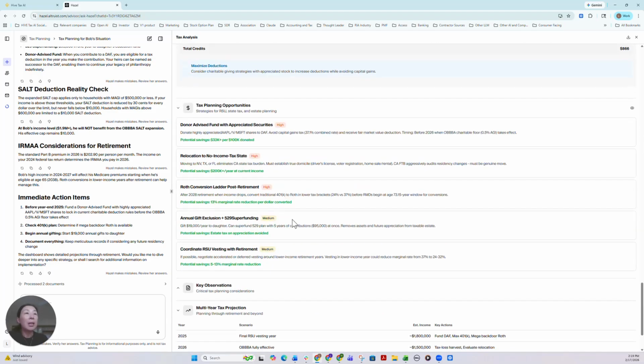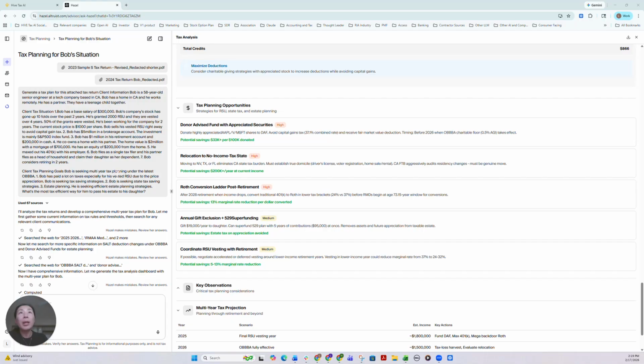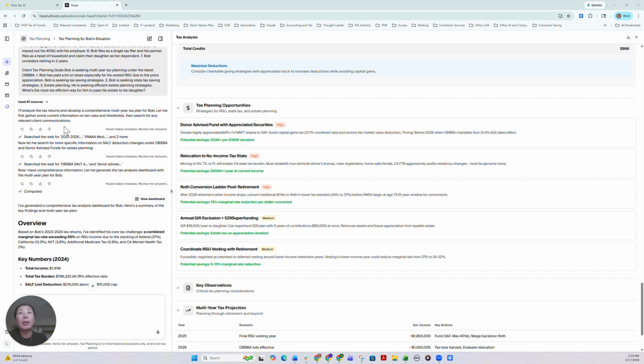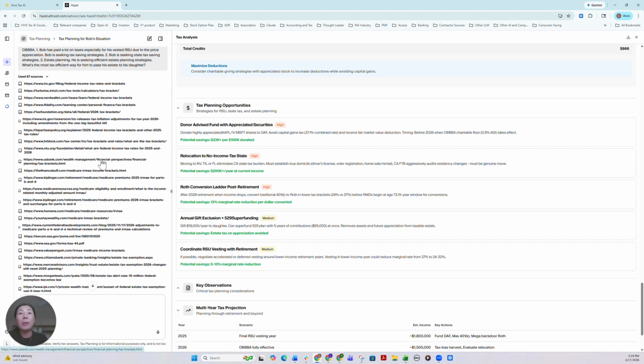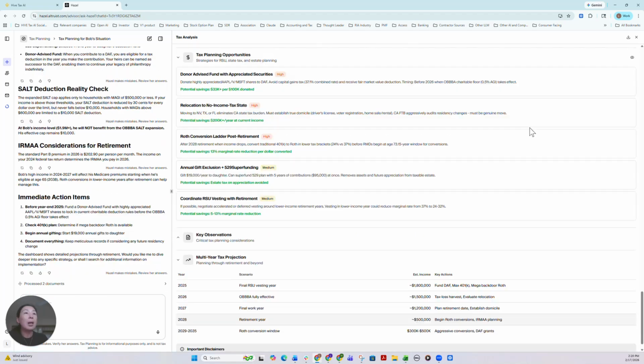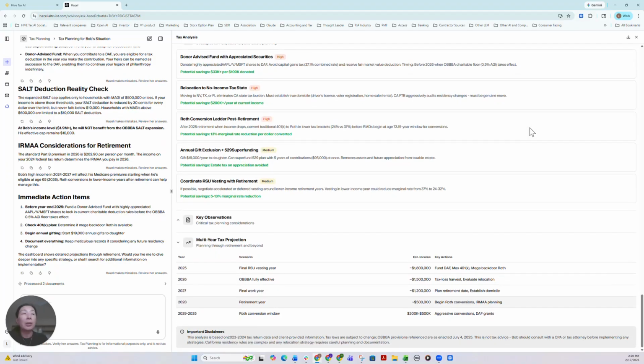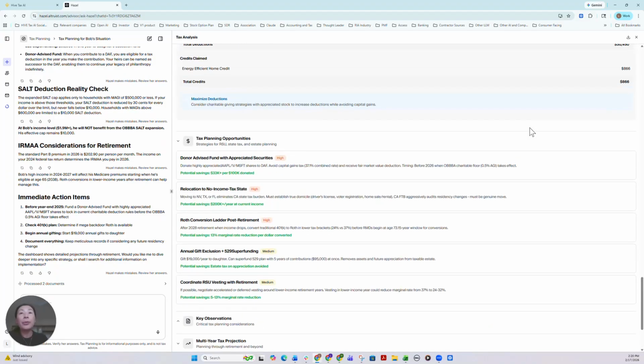And then the tax planning is very high level, and only a handful of tax planning strategies are listed here. On this side, it shows our input and the used sources. Those are the sources Hazel AI used to generate the tax return analysis. You can tell those sources are from pretty much open websites. This is a typical tax return analysis. There are a few things missing.